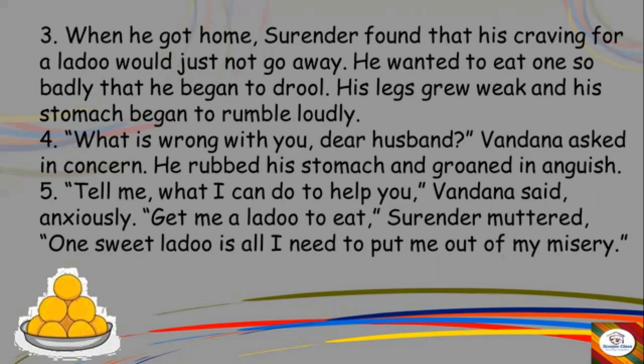And what was happening? His stomach was rumbling, it was making sounds, and he was very angry, and in his anguished manner, he said, "Tell me what can I do to help you?" Vandana said, because she couldn't see what was causing him so much trouble. So she said, "Tell me, what can I do to help you?" So he says, "Get me a laddu to eat."